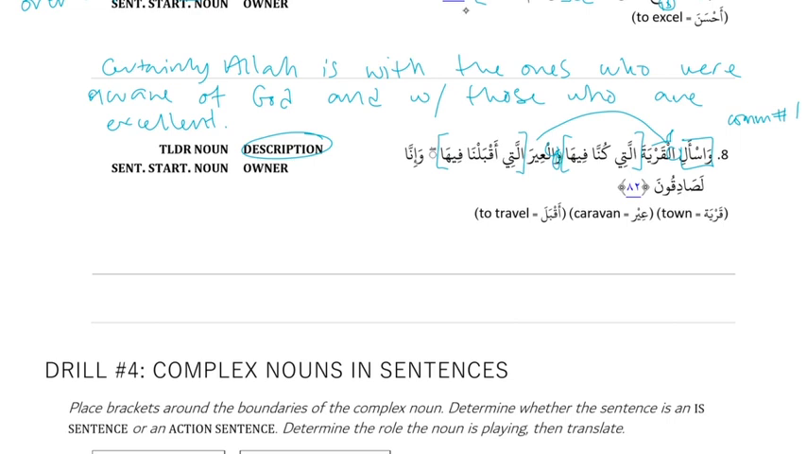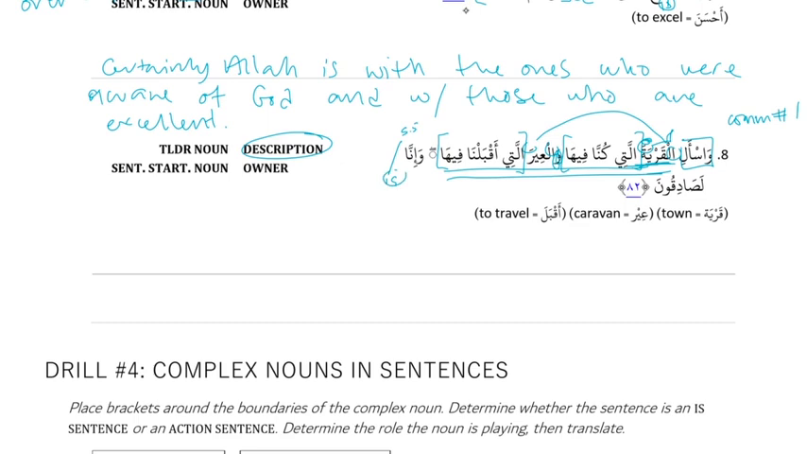So al-qaryata is the described, and allati kunna fiha is description, and then the connector wa is connecting two descriptive fragments. And both of them have the receiver label. So that entire thing is a receiver. That's the longest receiver I've ever seen. Yeah, that's why complex nouns are called complex nouns. Okay, so that's a big ol' receiver, and then وَإِنَّا لَصَادِقُونَ. Inna and na is sentence starter and its noun, and then there's a break where we put our is, and then صادقون is after is.